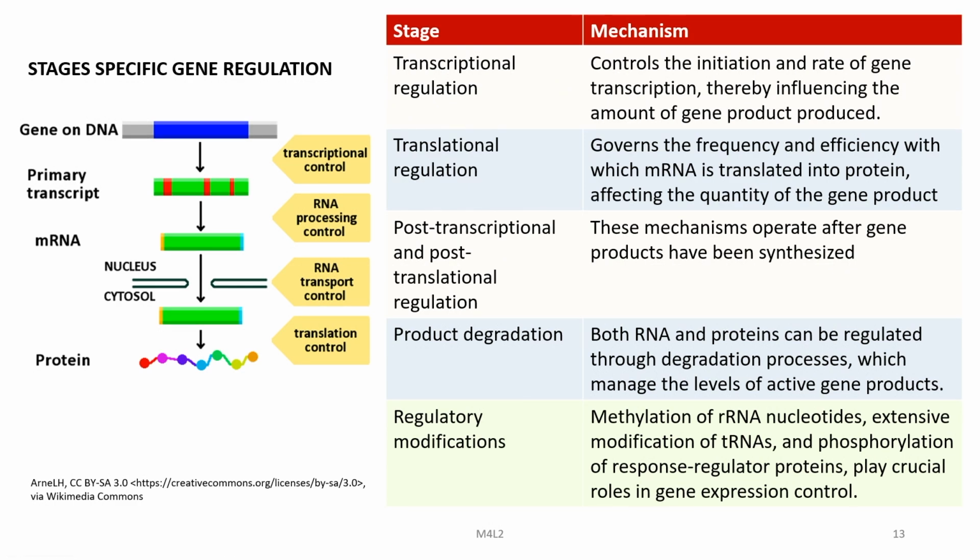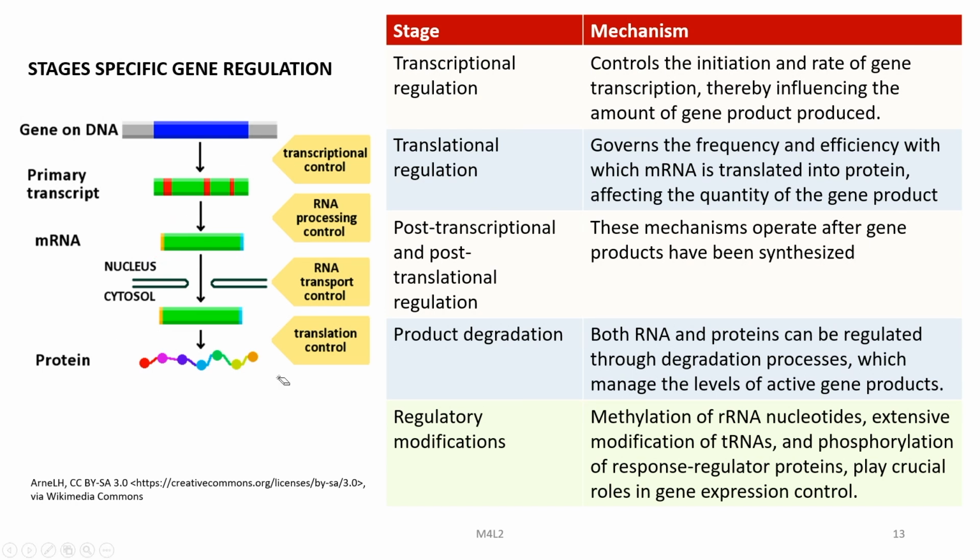So, what are the stages or stage-specific gene regulation? You have the DNA with the genetic information over here, and then we have transcriptional control, which will control the transcription. After the primary transcript is produced, it is under the dictum of RNA processing control, and then mRNA is produced.